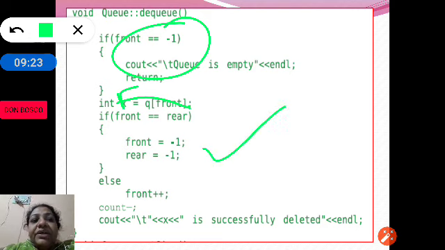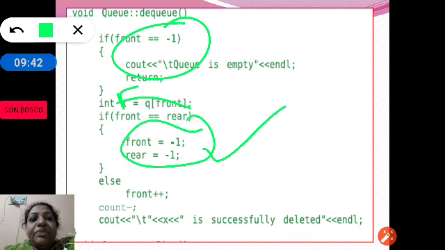Therefore, we are initializing front and rear to -1 to indicate that it is an empty queue. So whenever we are deleting an element, we are incrementing the front, else front plus plus.